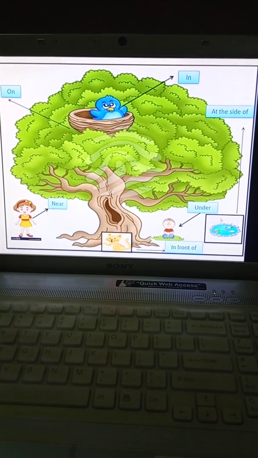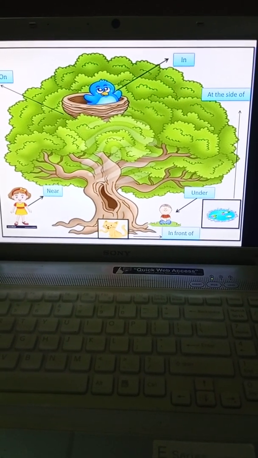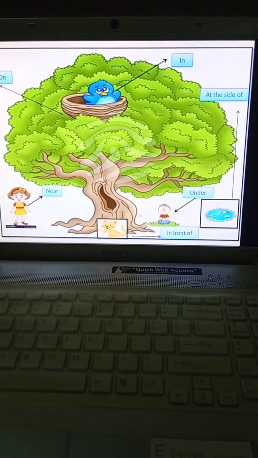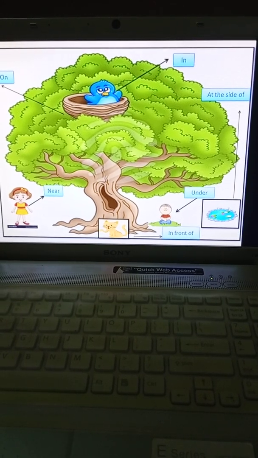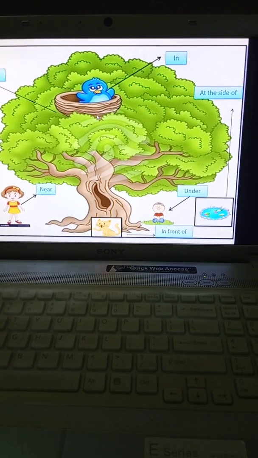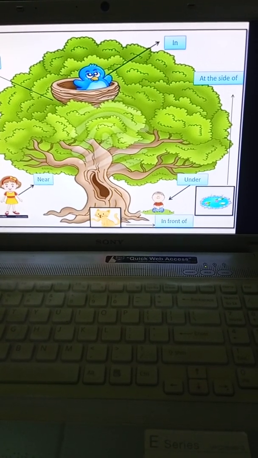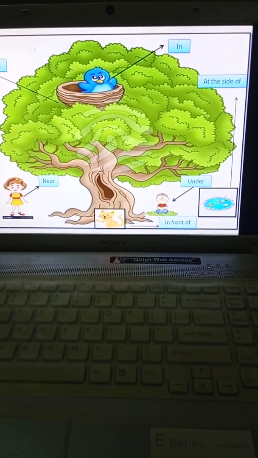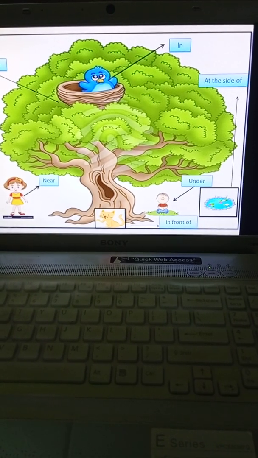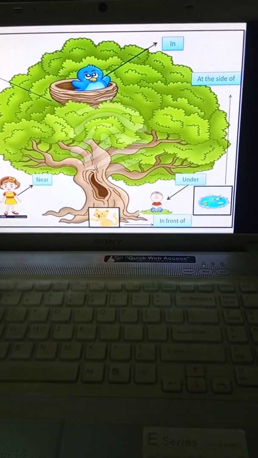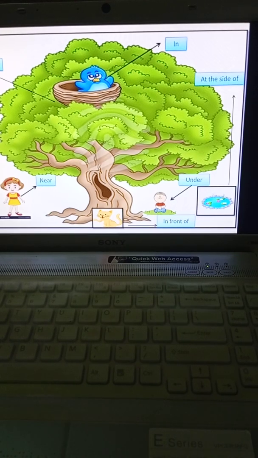Can you tell me what are all these, children? They are naming words, children. A bird, a nest, a boy, a girl, a cat, a pond. These all are naming words, children. And another name for naming words is noun.